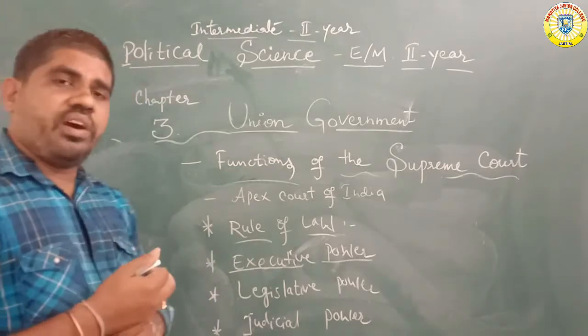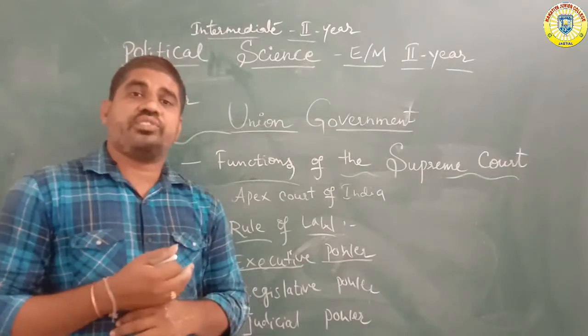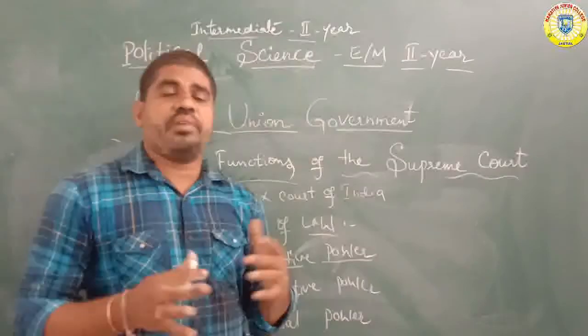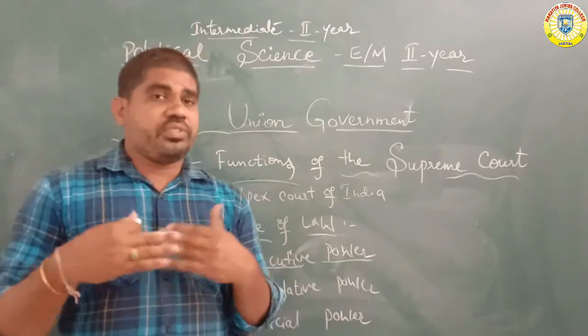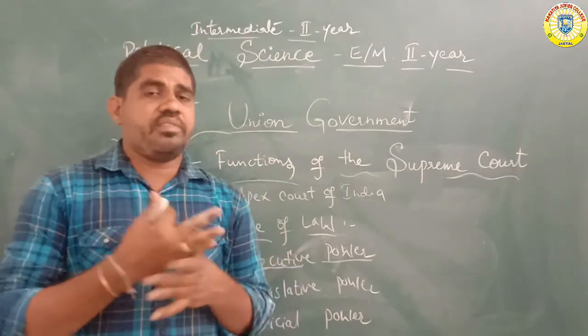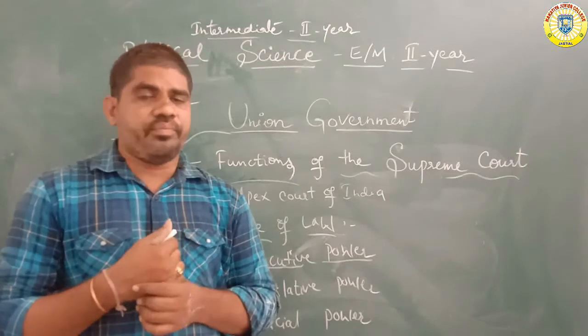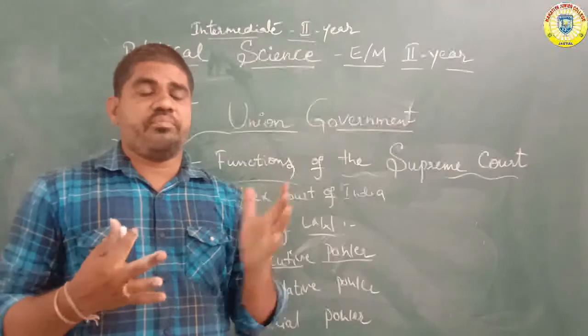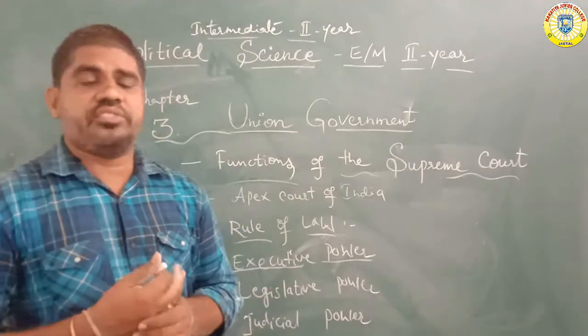So the executive power is under the constitution. The Supreme Court is also mainly affected. The Supreme Court announces its judgments, which depend on the constitutional system. The constitution gives the main power to the Supreme Court.